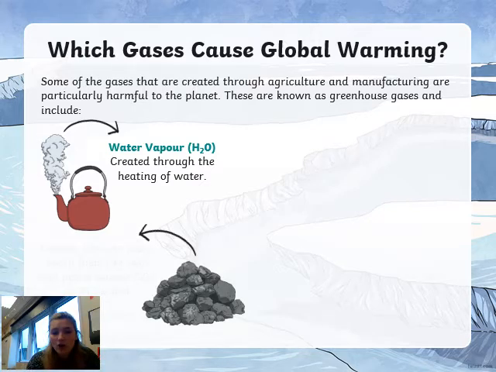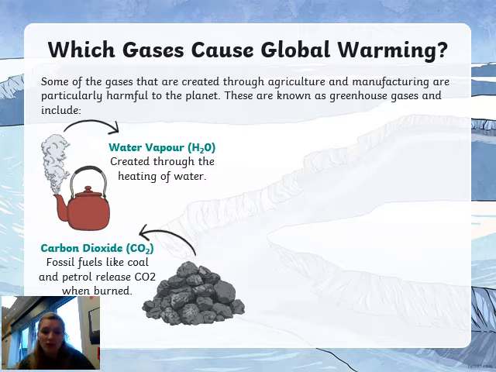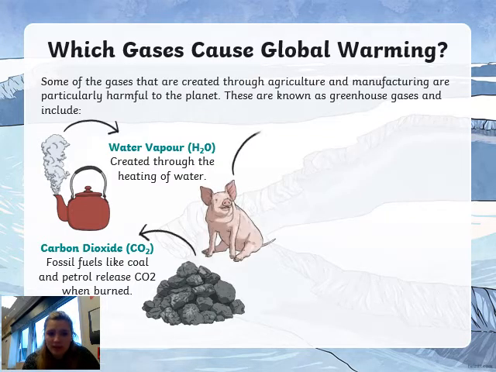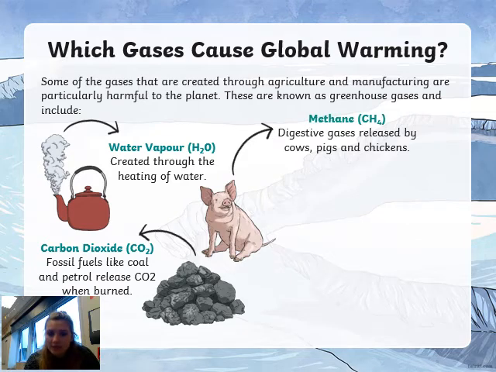We then have when we burn things like coal and petrol to make energy and heat, or to help your cars run, we release something called carbon dioxide, which we know as well we breathe out as humans. Also carbon monoxide as well.